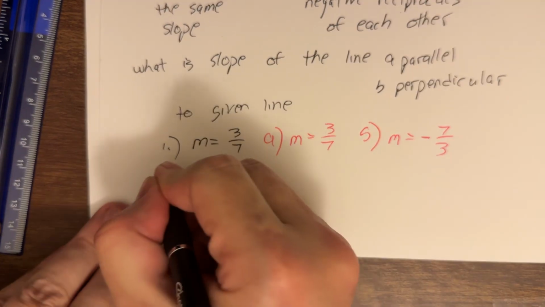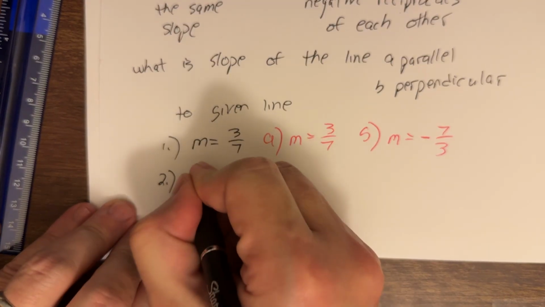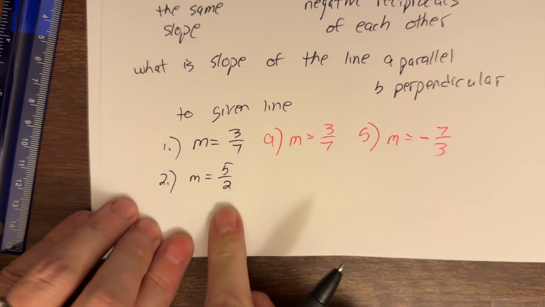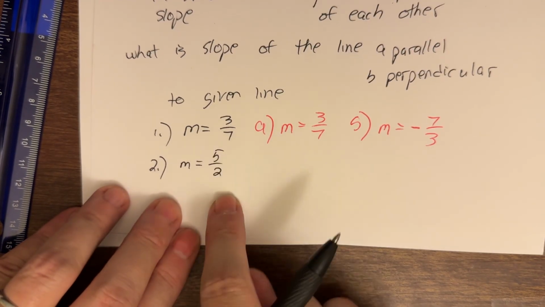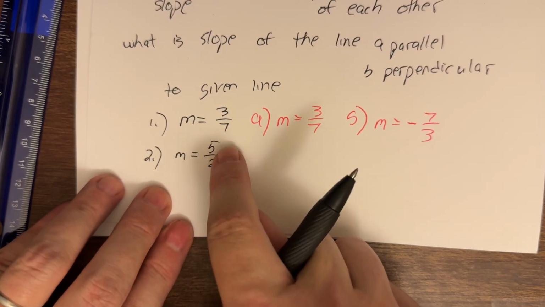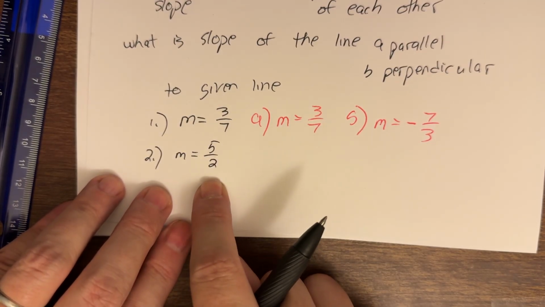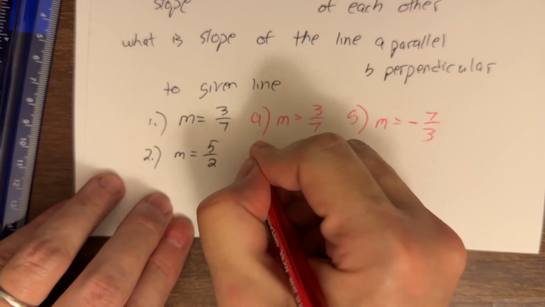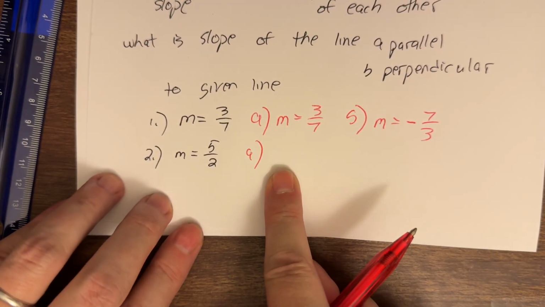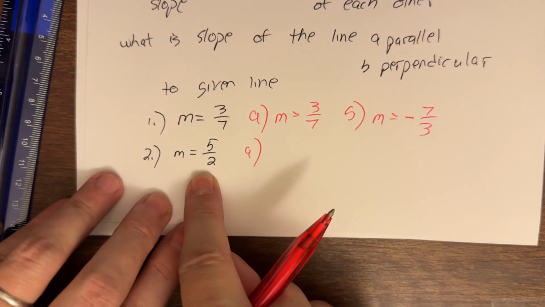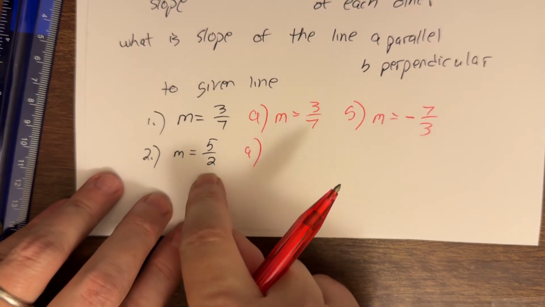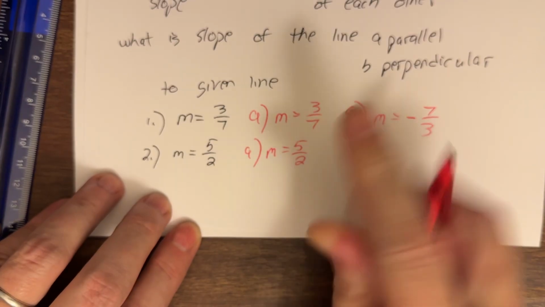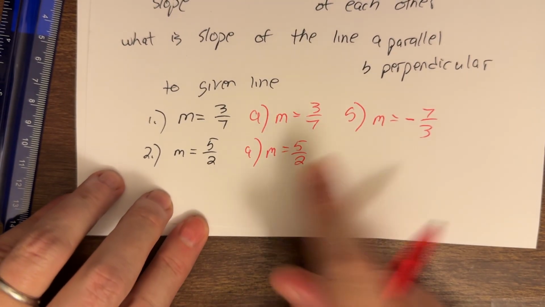Let's do that again. Number 2, what if my slope starts off as +5/2? Doesn't matter, it's an improper fraction, that's fine. It's just up 5, right 2. Nothing wrong with that. Part A, my line is parallel to this line. So this line has a slope of 5/2. My line has a slope of 5/2.